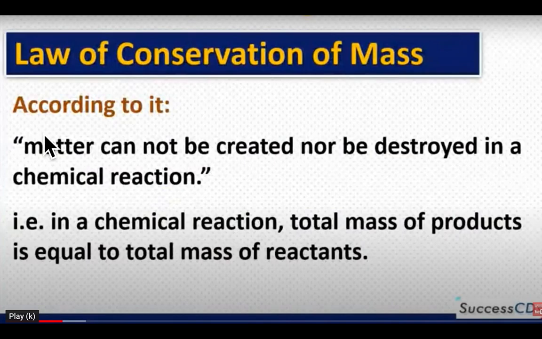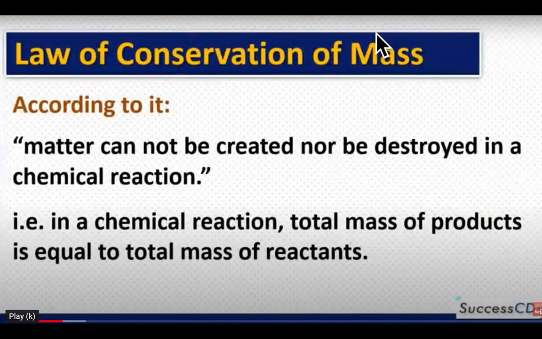Means matter cannot be created nor destroyed. Only the form can be changed. If the weight of reactants is 3 grams, the mass of product must be 3 grams. So this is the law of conservation of mass, which we will prove experimentally also.